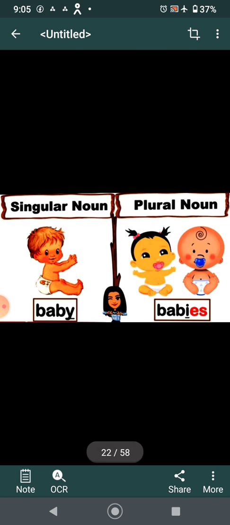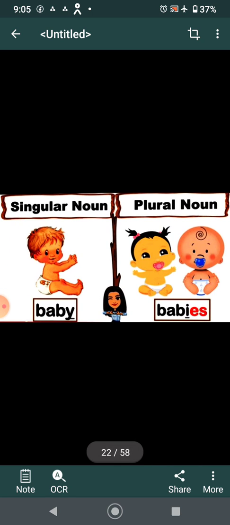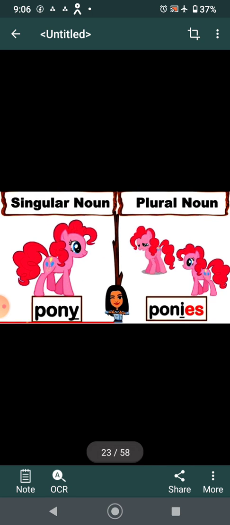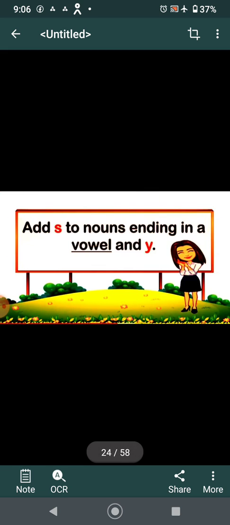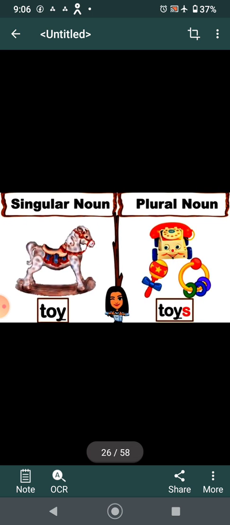Now moving further, examples: baby, babies; pony, ponies. See, they both have a consonant before y. B is a consonant, N is a consonant. Now another rule: add s to nouns ending in a vowel and a y, which I explained to you just now. Example: key. Here is e and then y. E is a vowel, so it will become keys. Toy becomes toys because o is a vowel here.